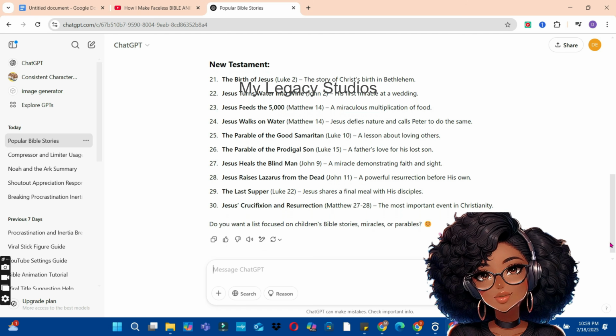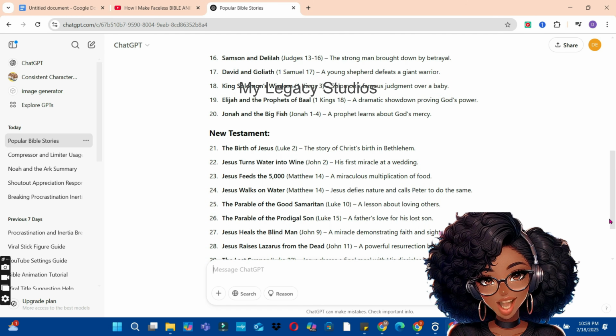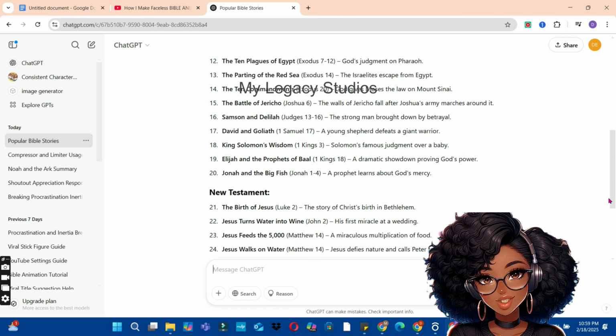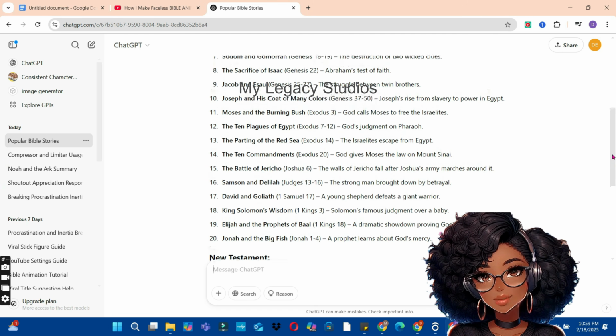So now we have 30 ideas from ChatGPT, and as a beginner, this will go a long way to help you to generate a lot of stories. And one thing I like about what ChatGPT has done is by giving me Bible quotations and verses that you can find these stories in the Bible. This will help you to understand more about what you are doing.